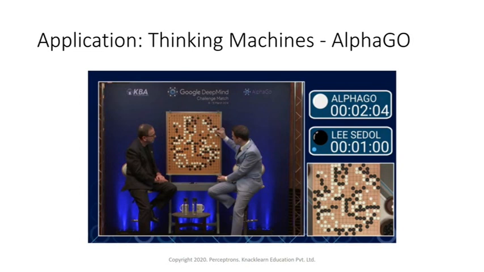AlphaGo was made to play with the champion of the Go game, called Lee Sedol, and AlphaGo actually defeated Lee Sedol.